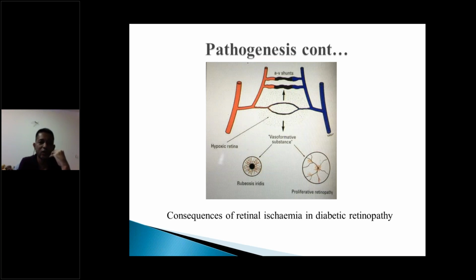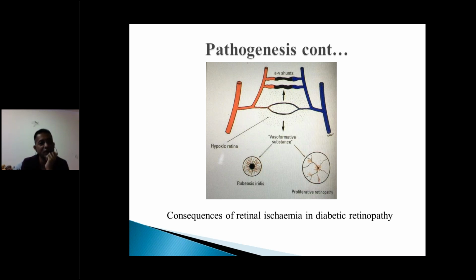The other aspect we talked about was occlusion, and it's the same thing. The vessels get occluded. Now, another thing about the retinal vessel is that it's an end vessel, so it doesn't have good collateral circulation. Anywhere else in the body, when one part of a vessel is occluded, we have collateral circulation, that is, a normal healthy vessel from nearby comes and connects to the diseased vessel and helps to maintain the supply. But in the retina, because it's an end vessel, this doesn't happen. Collateral circulation is very poor.